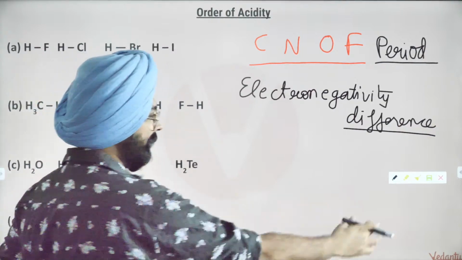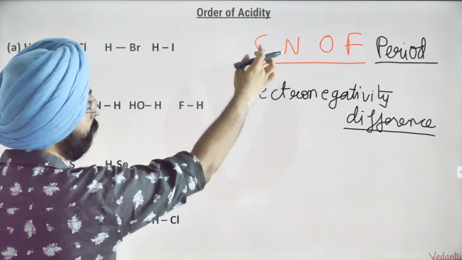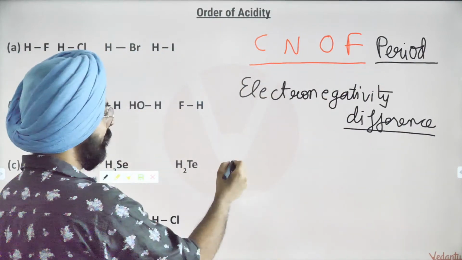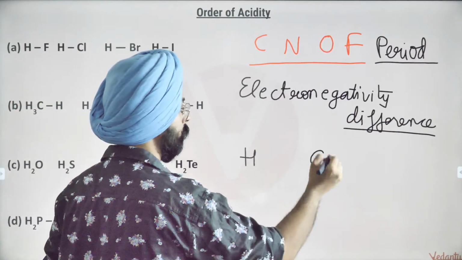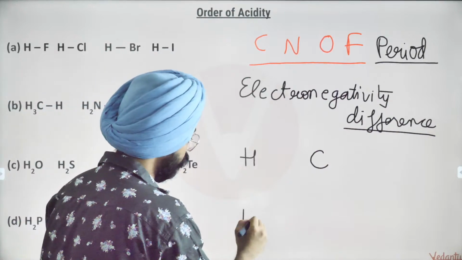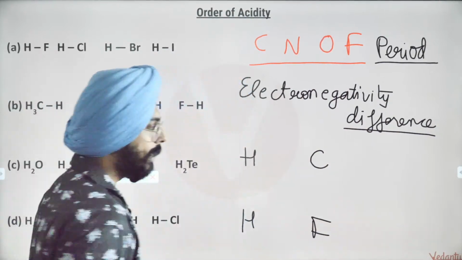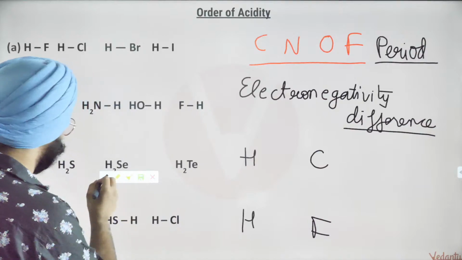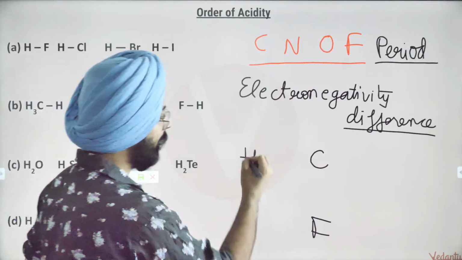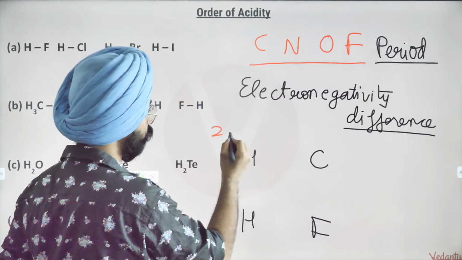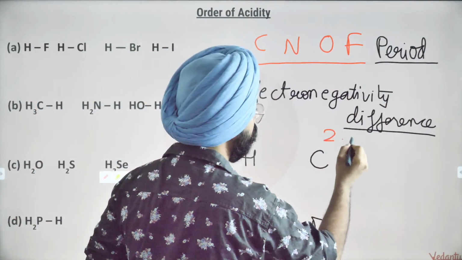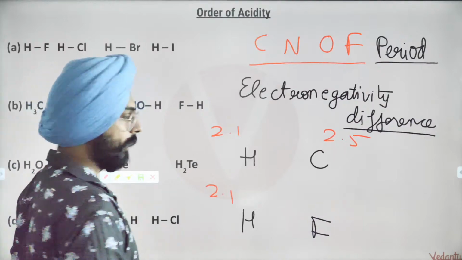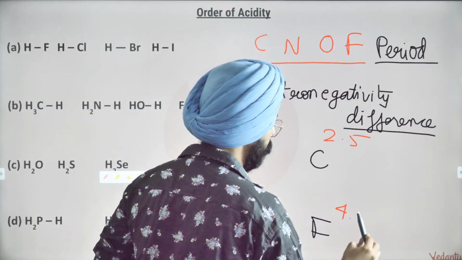Let me give you the examples of the cases of carbon and fluorine. Let's say we have a bond of hydrogen with carbon and we have a bond of hydrogen with fluorine. Let's try to write all of their electronegativities. Hydrogen's electronegativity, if you remember, is 2.1. Carbon's electronegativity is 2.5. Fluorine's electronegativity is 4.0.